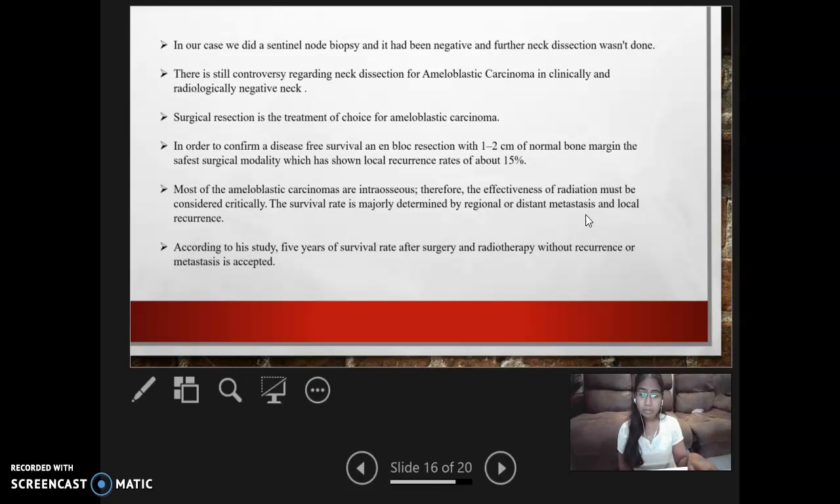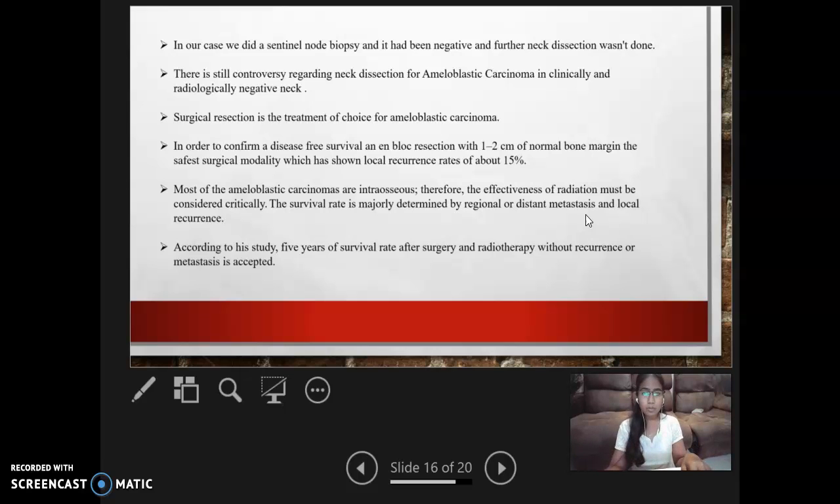In our case, we did a sentinel node biopsy and it was negative, and further dissection wasn't done. There is still controversy regarding neck dissection for ameloblastic carcinoma in a clinically and radiologically negative neck. The treatment of choice for ameloblastic carcinoma is surgical resection. In order to confirm disease-free survival, an en bloc resection with 1 to 2 cm of normal bone margin is the safest surgical modality, which has shown a local recurrence rate of about 50%.